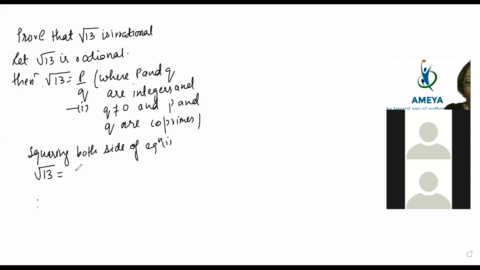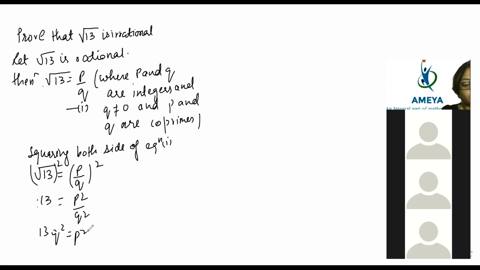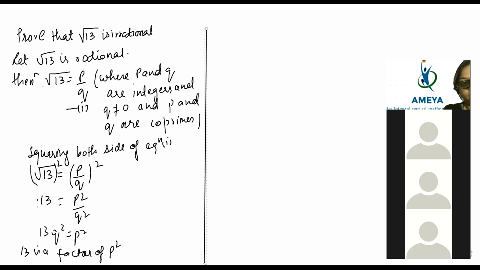So root 13 is equal to P by Q whole square. So 13 is equal to P square by Q square. So 13Q square is equal to P square. So 13 is a factor of P square. Right. Then 13, bad handwriting, then 13 is a factor of P.